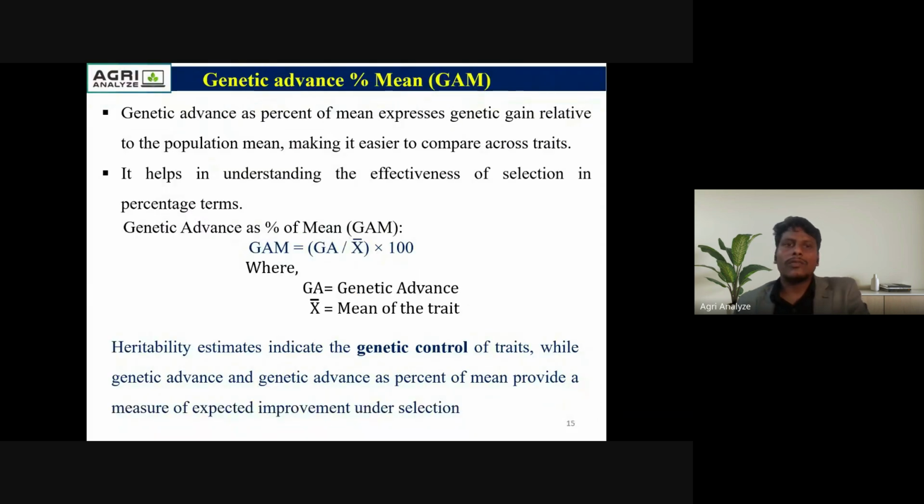Come to the genetic advance percent of mean. Here it expresses the genetic gain relative to the population mean, making it easier to compare across traits. So it helps in understanding the effectiveness of selection as a percentage. That is the formula. So GA means genetic advance, divided by the mean, into 100. So this is the genetic advance percent of mean. Heritability estimates indicate the genetic control of traits, while genetic advance and genetic advance percent of mean provide the expected improvement under selection.